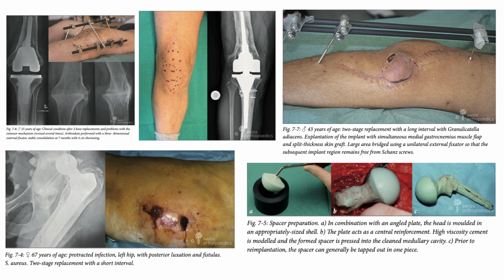So this one-stage has implant explantation and implant re-implantation. In explantation, loose implants must always be removed prior to the infection revision procedures.